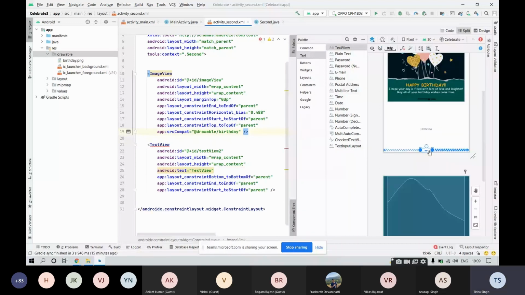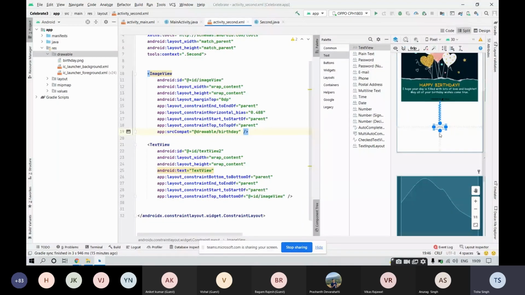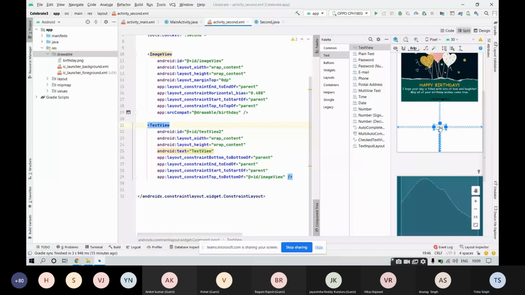So we have constrained the start with the parent, the end with the parent, and the bottom with the parent as well. But the top portion of the text view is being constrained with the bottom portion of this image view. So you can see over here where it is. Yes, the top constraint is being constrained with the bottom of your image view, and you are able to assign the ID of the image view over here. Fine. So it has been constrained.